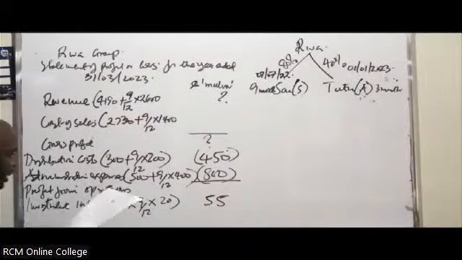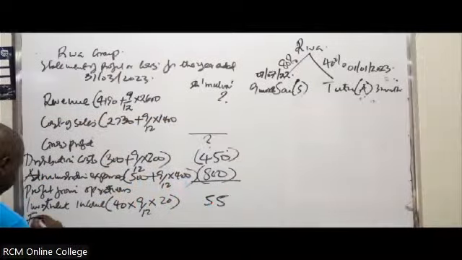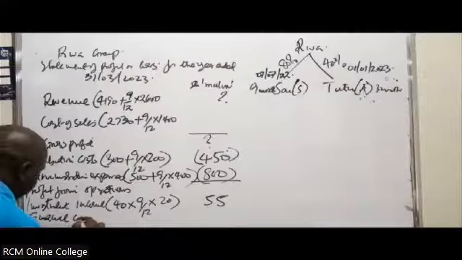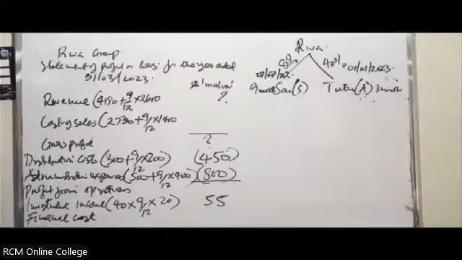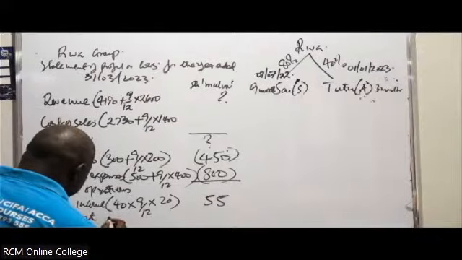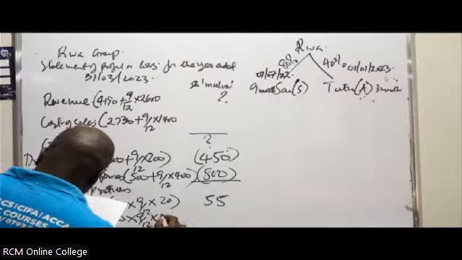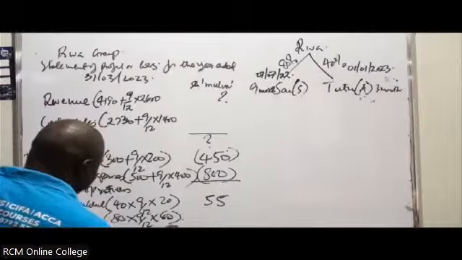Then the next item is finance cost. Finance cost is 80. It will likely be 80 multiplied by 9 out of 12 multiplied by 60.